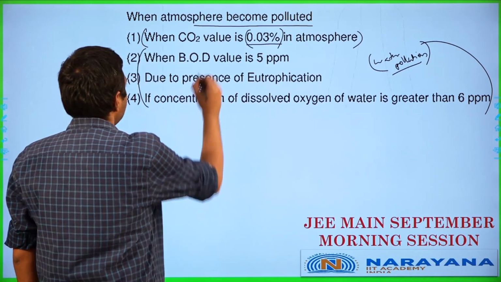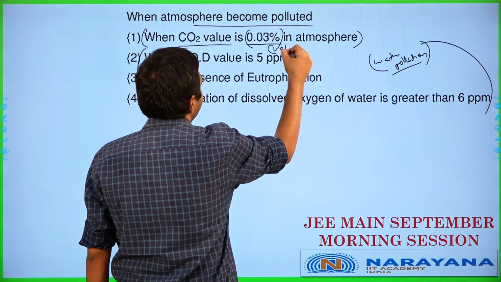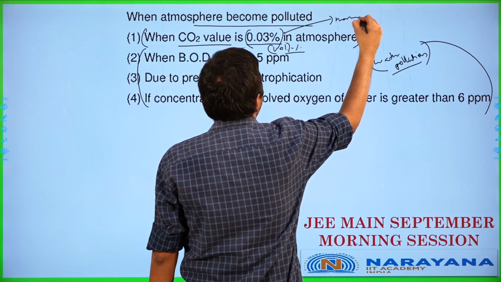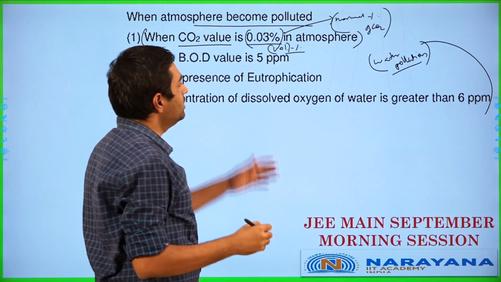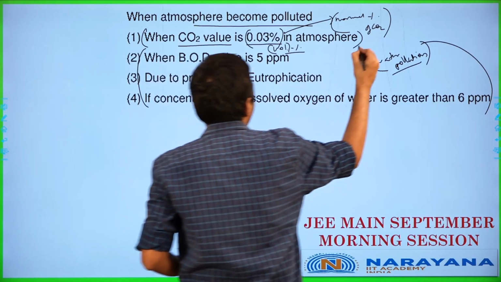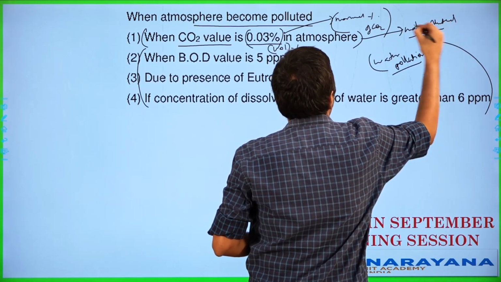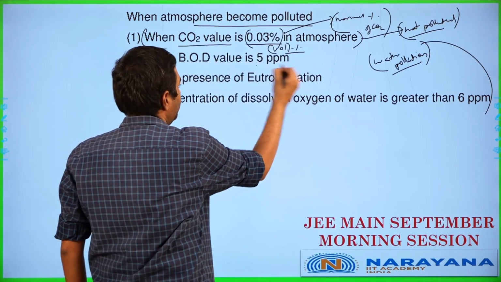Let's talk about it. So when carbon dioxide value is 0.03%, this is going to be volume percentage generally, all right, in atmosphere. This is the normal percentage of carbon dioxide. So this is perfectly fine. It is not polluted or anything of that sort in this case. This is not polluted.